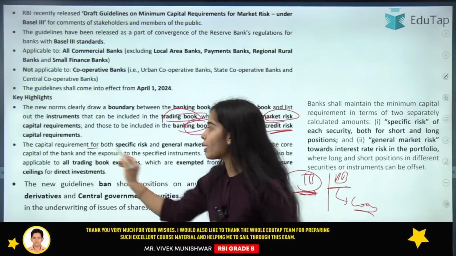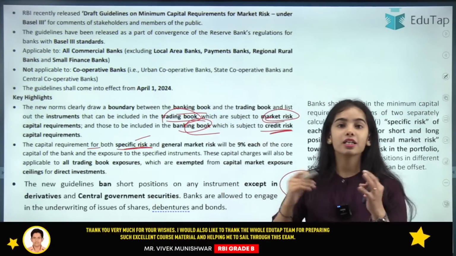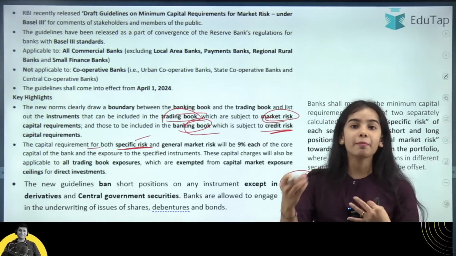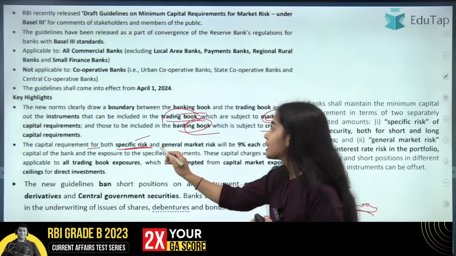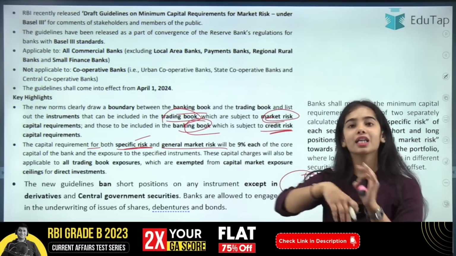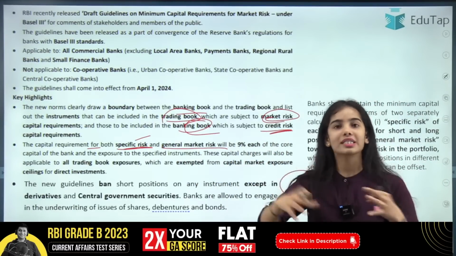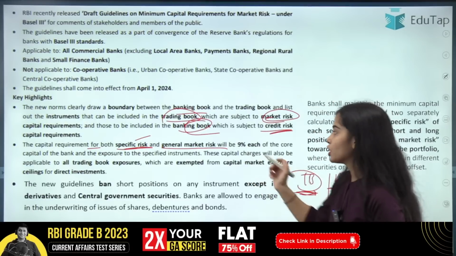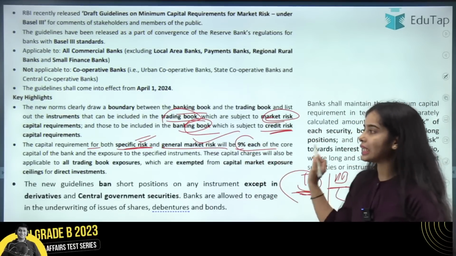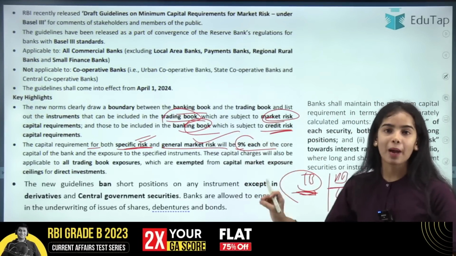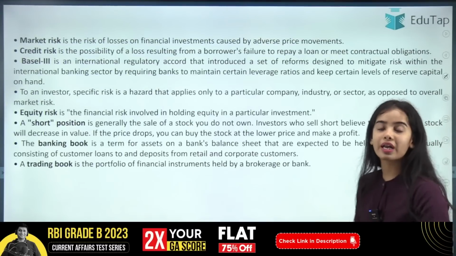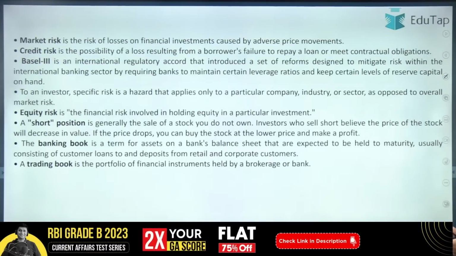The capital requirement for the specific risk: in a particular bond, in a particular security, there can be some specific risk. And there can be the general market risk, that the market is having fluctuations and the whole bond market is facing a problem. So for the specific risk and for the general market risk, 9% of each has to be kept. 9% of the capital for each of the risks has to be kept. So here you can read the definitions, you can have complete clarity.